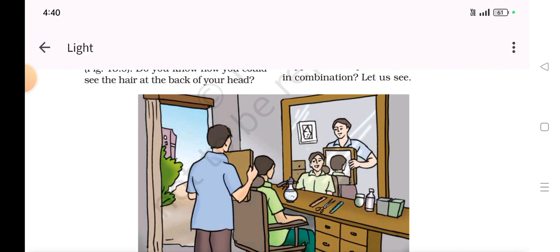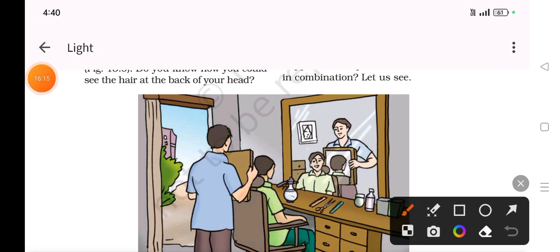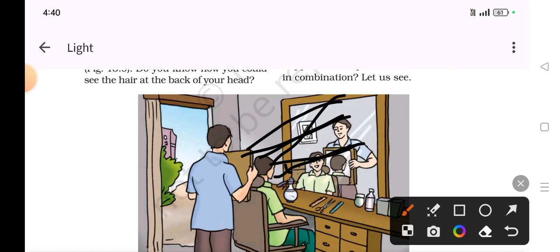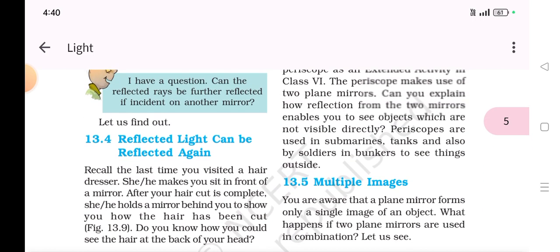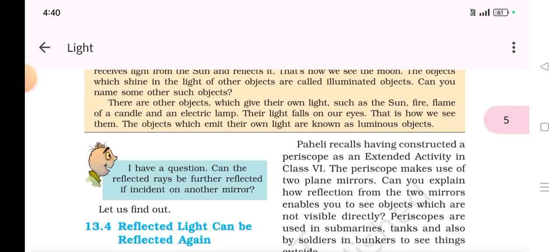You're sitting over here, the incident ray falls here and it reflects to your eye. The same happens again. In the same way it is reflected back, and then it is reflected on the mirror, and then you are able to see it. It is quite complex, but it's easy to understand.